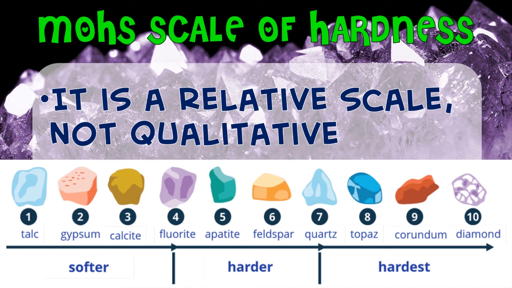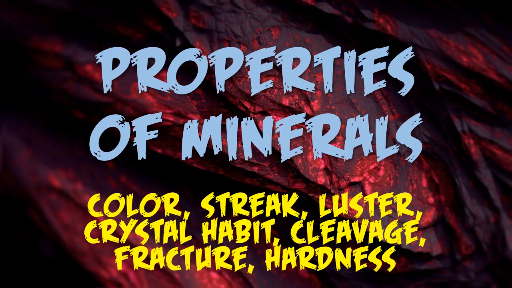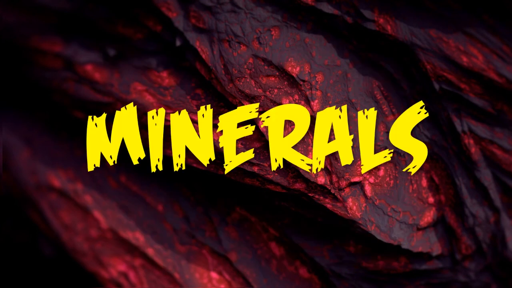Now again, class, we already discussed the properties of your minerals. These are your color, streak, luster, crystal habit, the cleavage, fracture, and the hardness of your mineral. We are done with our lecture about your minerals, and I think we are ready for our next topic, which is your rocks. Before we go to rocks, we did minerals first, because as we said earlier, your minerals are the building blocks of rocks. Without your minerals, rocks cannot be formed. Without the crystals from your minerals, we would not see the crystal or component of your rocks.